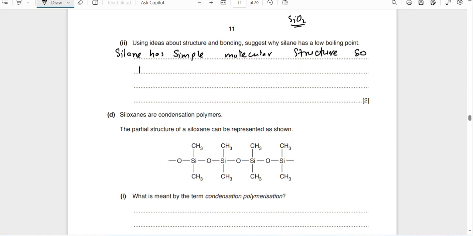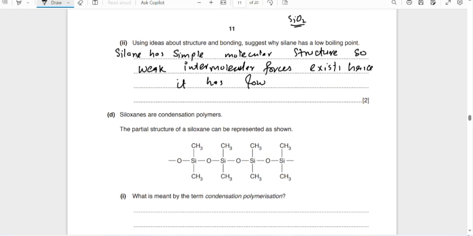So weak intermolecular forces exist. Hence, it has a low boiling point.